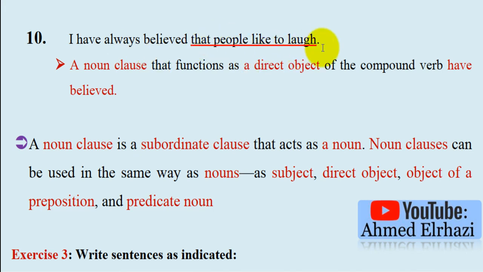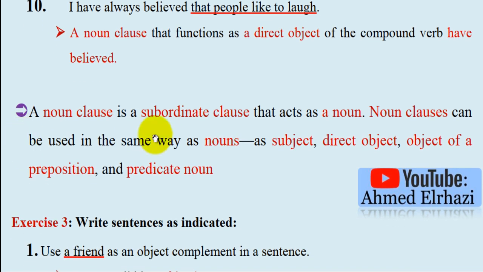That people like to laugh is a noun clause that functions as a direct object of the compound verb have believed. What is a noun clause? It is a subordinate clause that acts as a noun. Noun clauses, as we saw before, can be used in the same way as nouns: subjects, direct objects, objects of a preposition and predicate nouns.